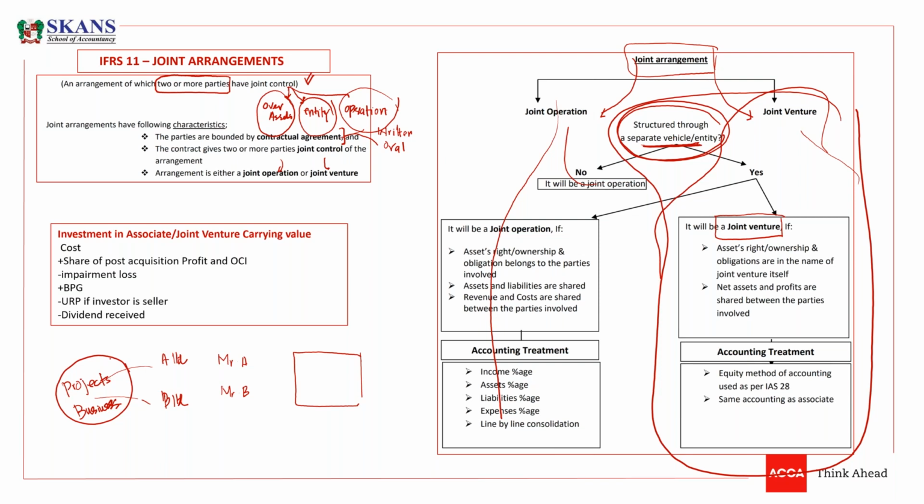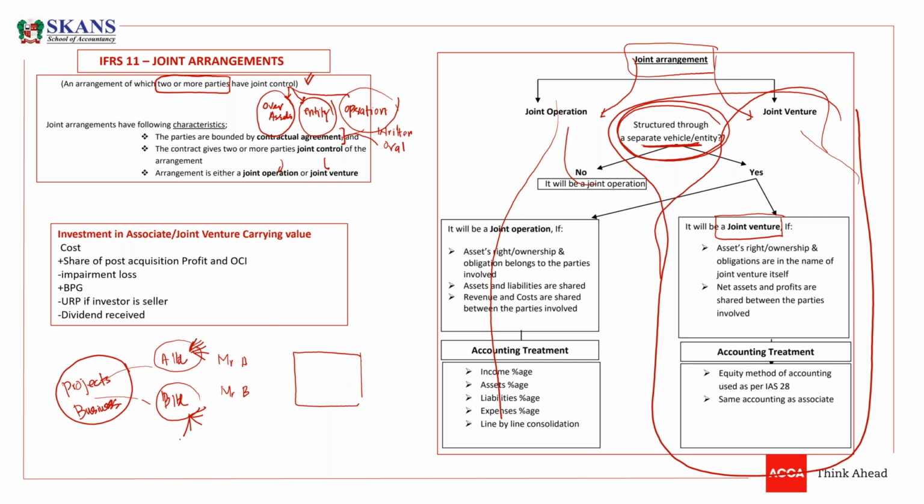So what they can do, they can do it by their own organization. A Limited is producing something, sending it to B, B is again working on that product, and they combine, they make some goods and sell them, and they share the revenue. Look, they are doing their business through their own entities. There is no separate entity established.